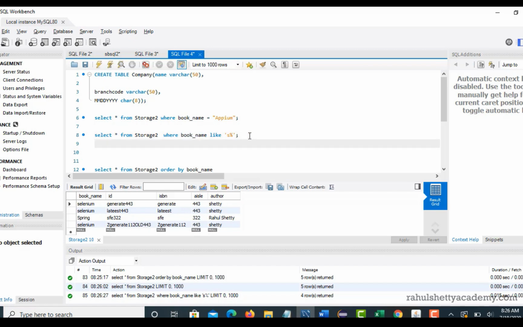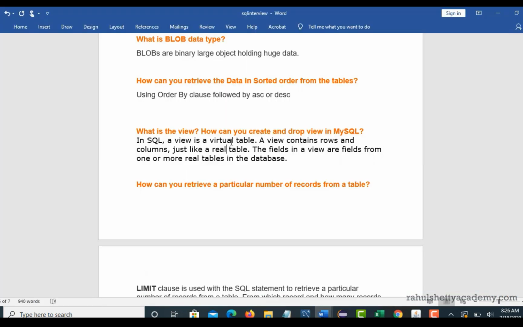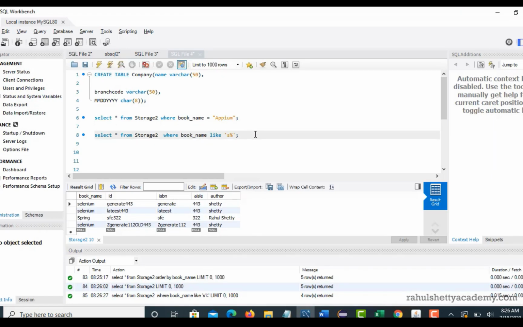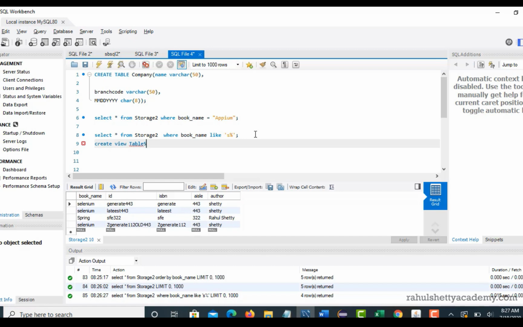Now you can create a view with this condition. The goal of a view here is that it's a virtual table and the fields in the table come from one or more real tables. Now let me create a view for this so that you will get a clear picture. Create view table starts with S. This is your new virtual table.